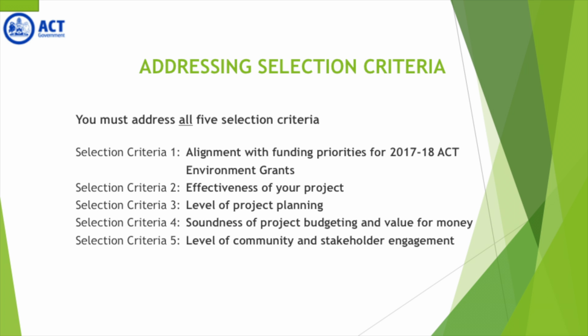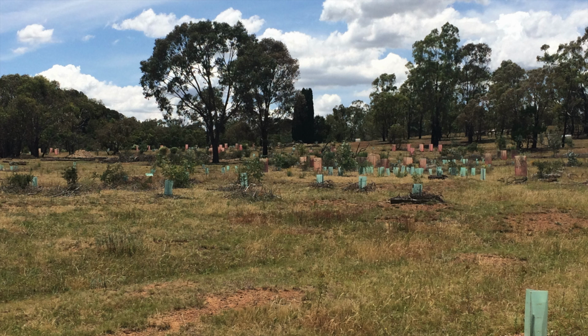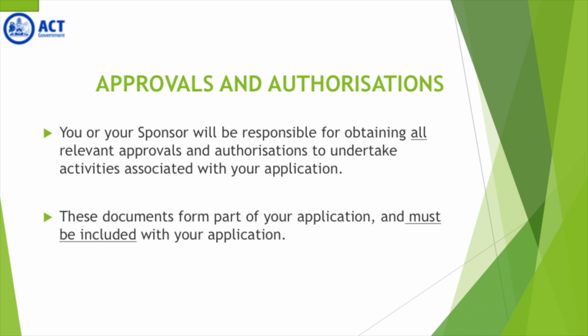In your project plan, include all the steps you plan to take to implement, monitor, evaluate, and report on your project. And in your project budget, include the full cost of your project. Itemize spending against all contributions, not just the grant amount. Remember to include all supporting documentation with your application. That includes maps, photos of current condition, and any approvals or authorizations.